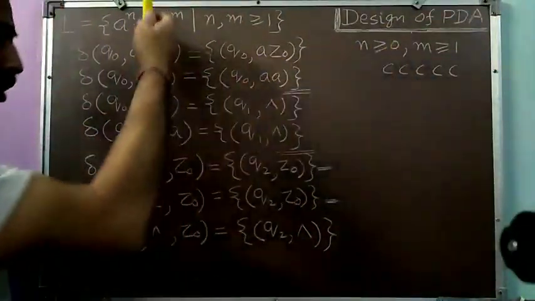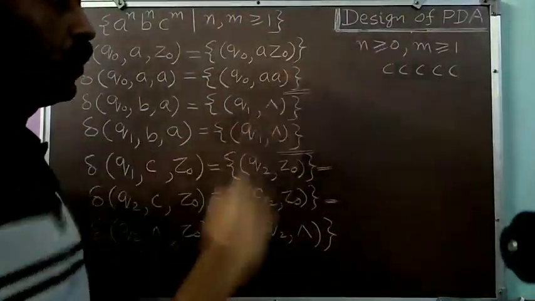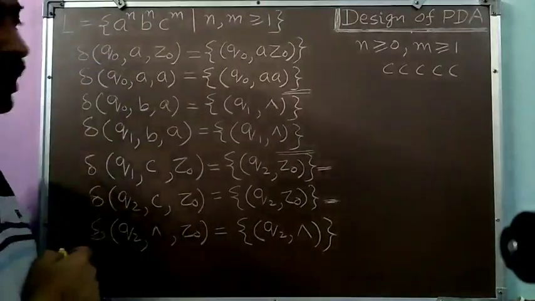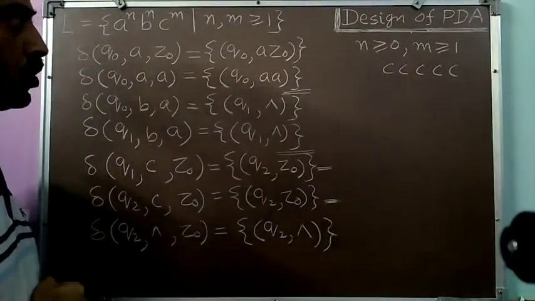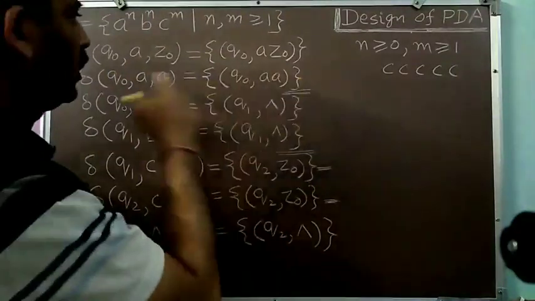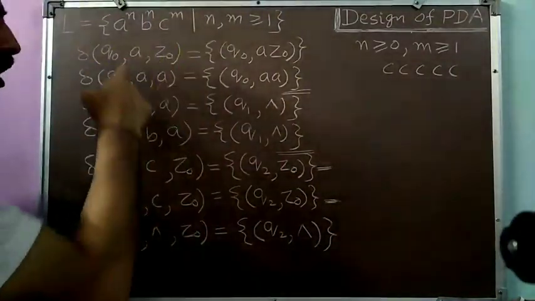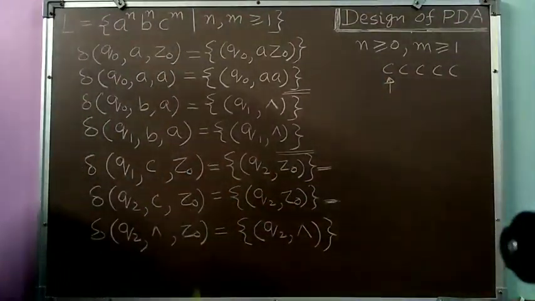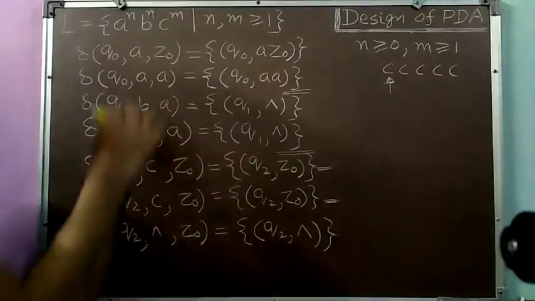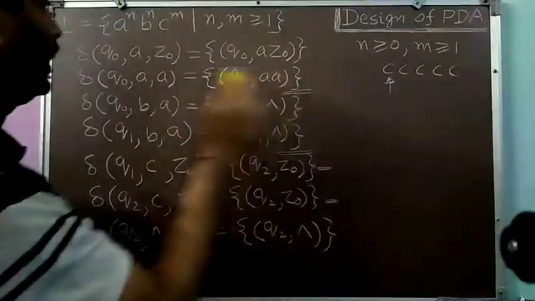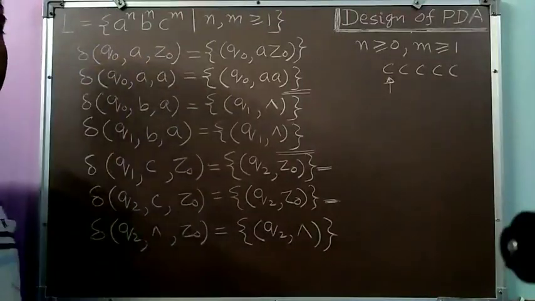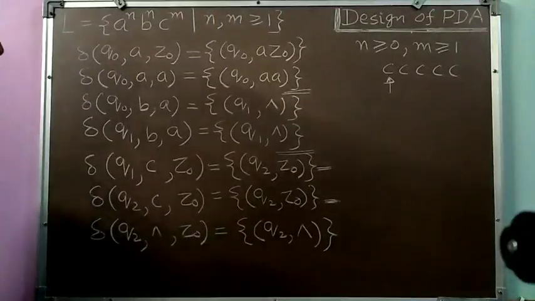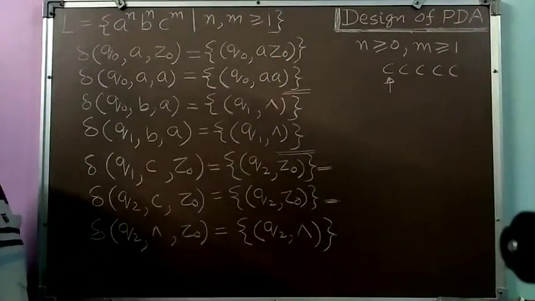If n is not equal to 0, then we have written it correctly. But if n equals 0, then in the initial situation, in the start state Q0, with the topmost pushdown store symbol Z0, we will not find A. In this scenario, we will directly find C. In these transitions, we do not have a situation with Q0, Z0 and input symbol C. But if we allow n equal to 0, we will find such a situation, so we have to write the transitions for it also.